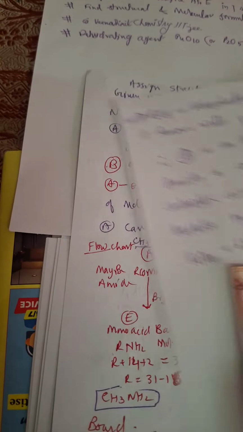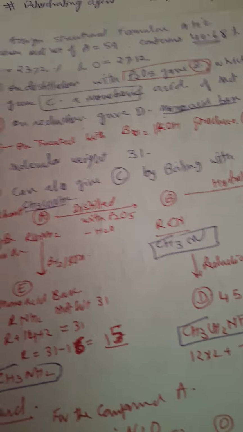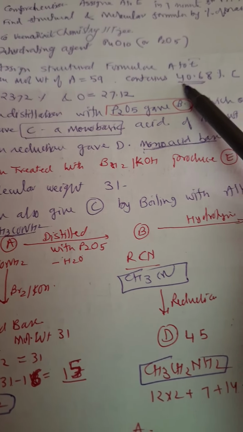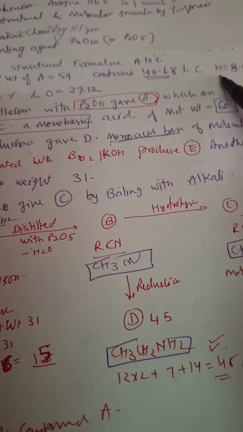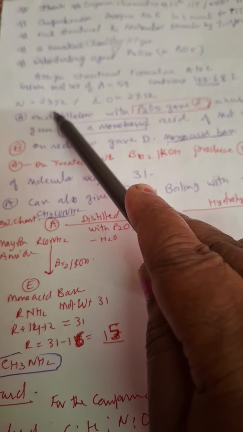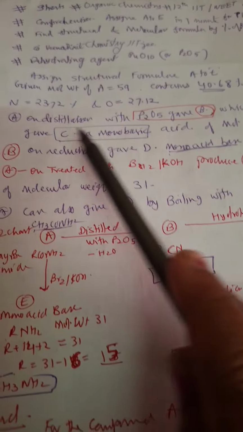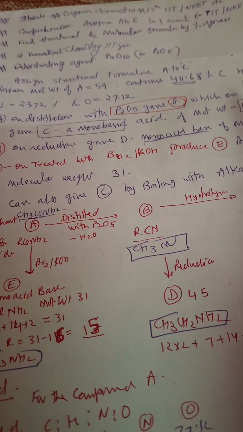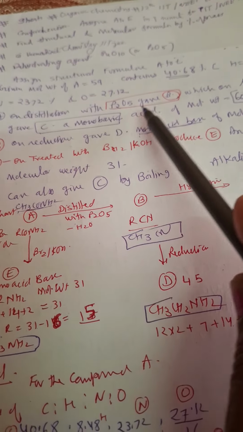And a very important discussion we will do for comprehension. See, write down this comprehension. Molecular weight of A is 59, contains 40.68% carbon, hydrogen 8.48, nitrogen given, oxygen. Write down all these. Now A on distillation with P2O5 gave B, which on hydrolysis gave C, a monobasic acid